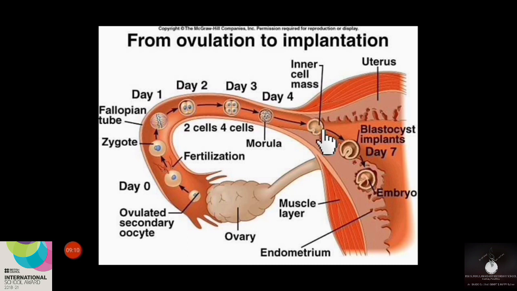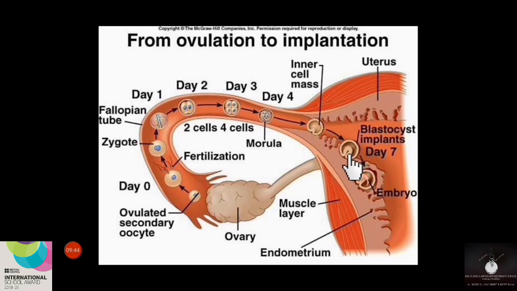So the outer layer of cells formed from the morula is known as trophoblast. The inner cell mass will gradually change into the form of embryo. And this stage is known as what? Blastocyst stage. As you see here, this is the late blastocyst stage. Now it is ready for implantation. That is, it is ready for attaching to the innermost layer of the uterus. This is the blastocyst stage.